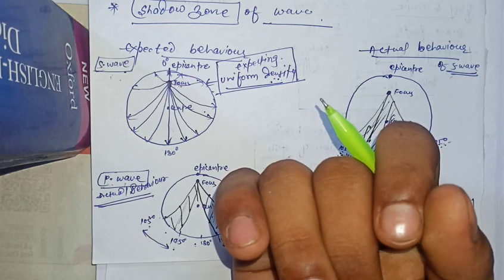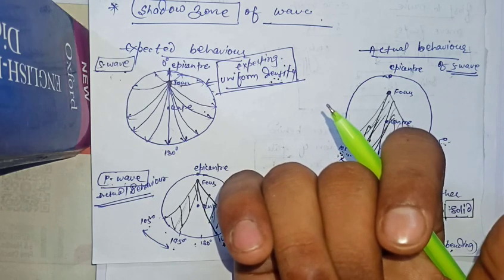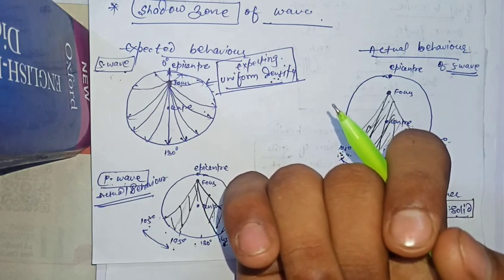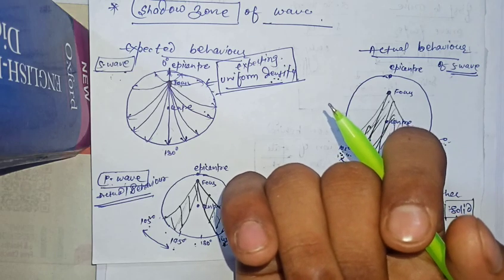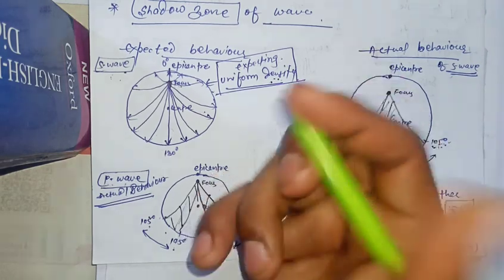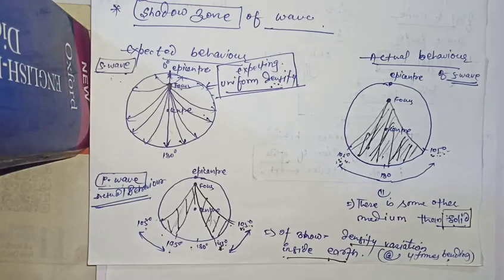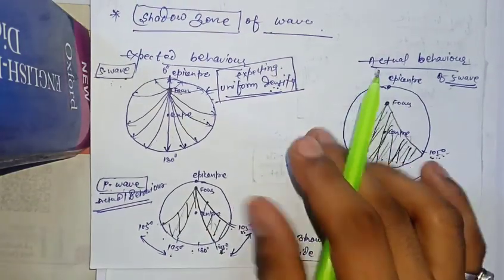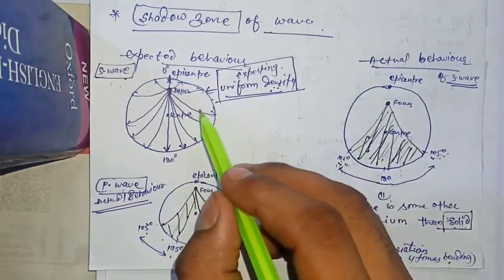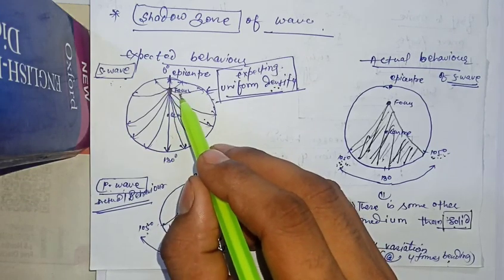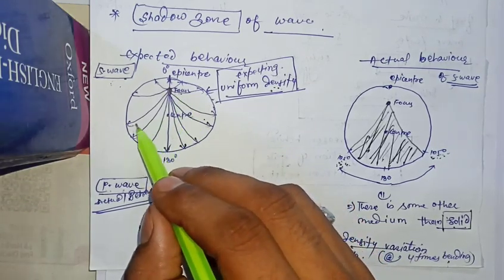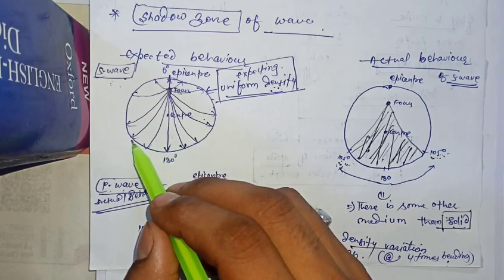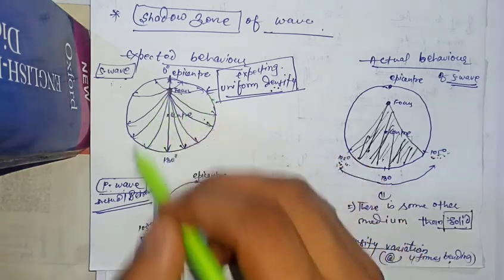Dear student, the shadow zone of a wave is the region where waves are unable to reach the Earth's surface. To understand the shadow zone, we consider Earth as a uniform body having uniform density. If the Earth has uniform density and a wave originates at any point, the focus, then it will travel all along the body and reach the Earth's surface.